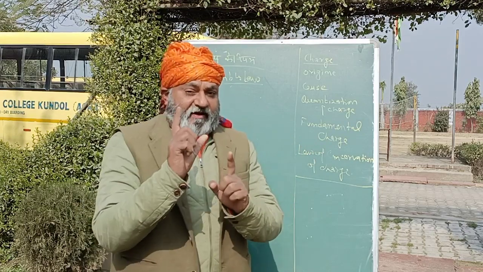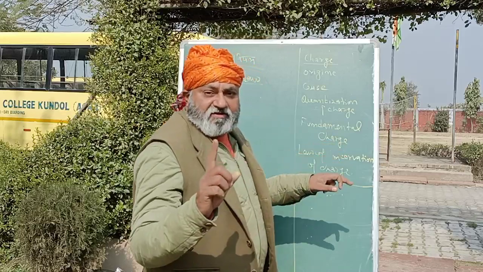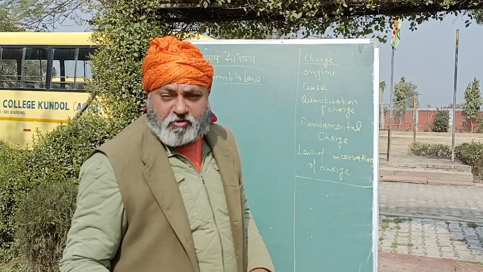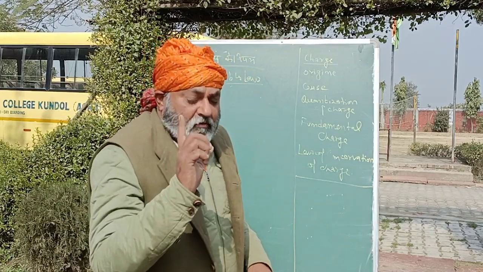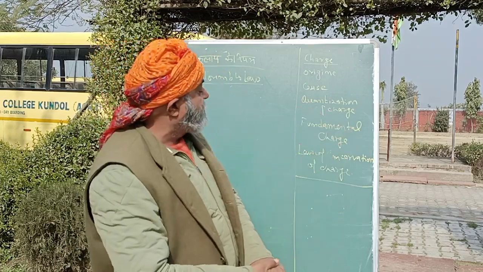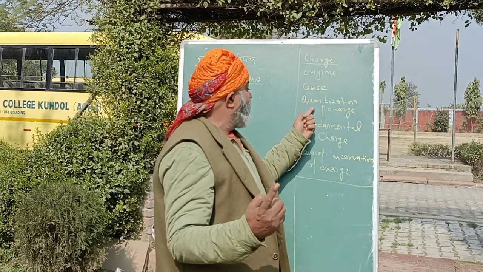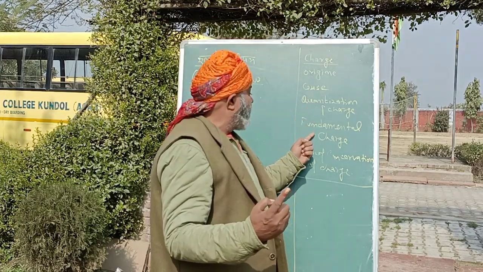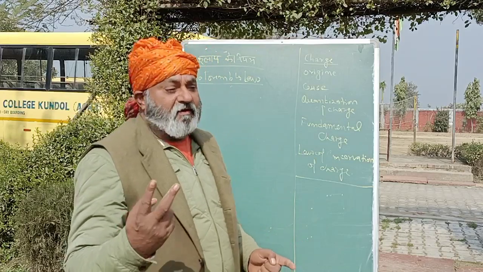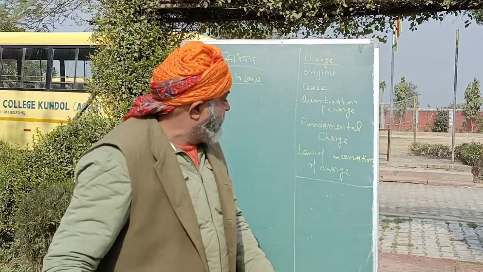So the net charge on one electron is called the fundamental charge. This is 1.6 × 10^-19 coulomb. Coulomb, of course, is the unit of charge, and it is the name of the scientist also. So on any material, the amount of charge is a multiple of the fundamental charge. It may be 1e, 2e, 3e, 4e, ne.